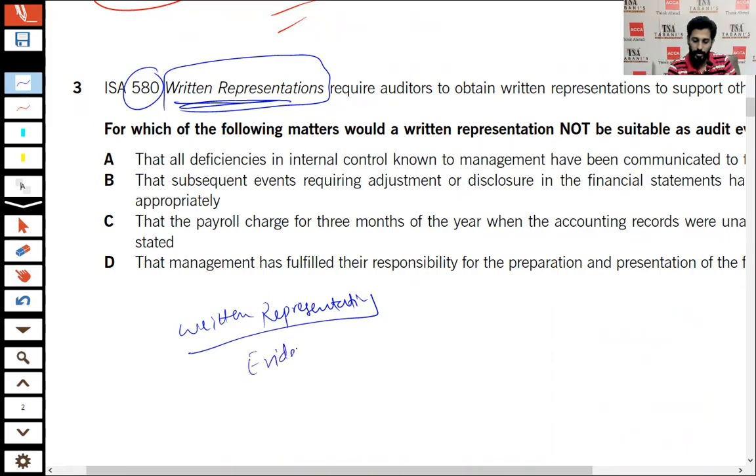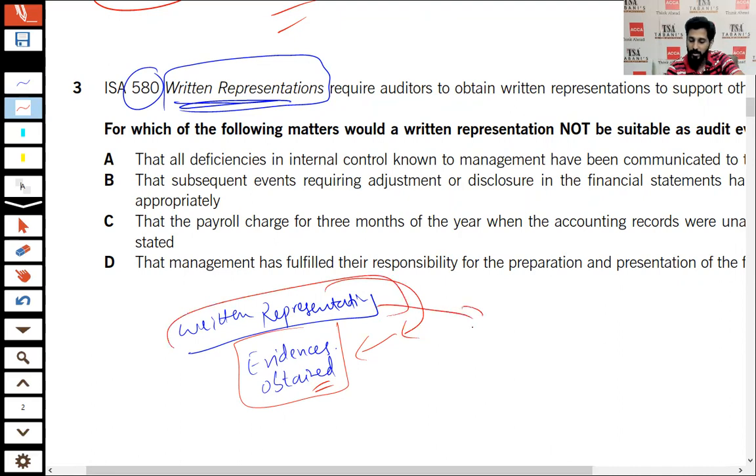See the word obtained. In order to add value to the evidences, you have to take written representation, and written representation is not the evidence, it is the supporting evidence.